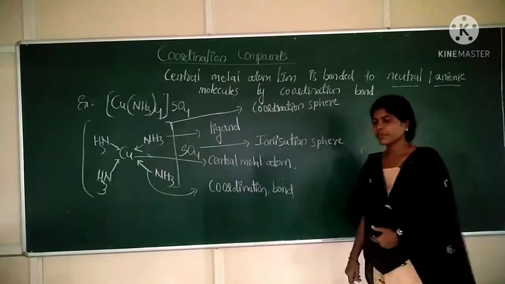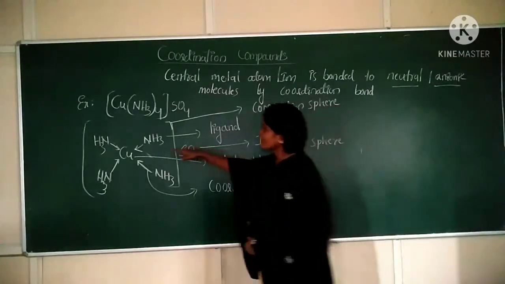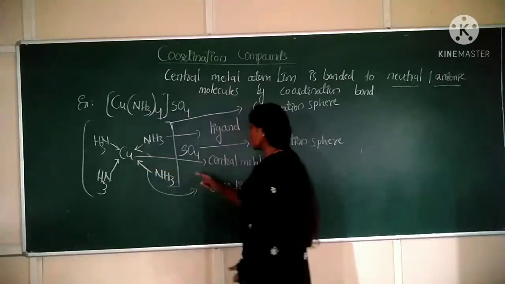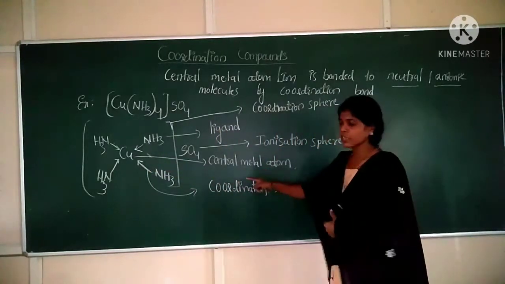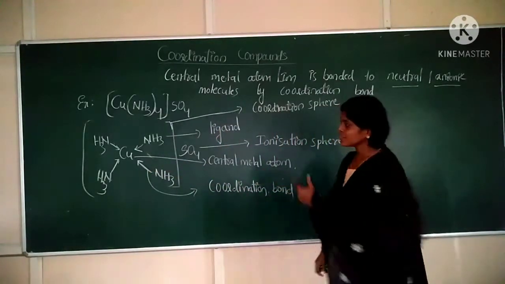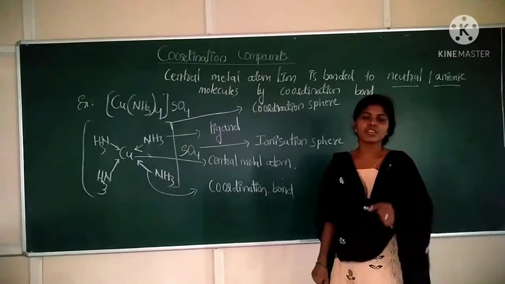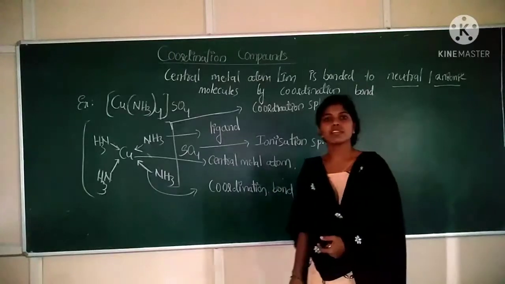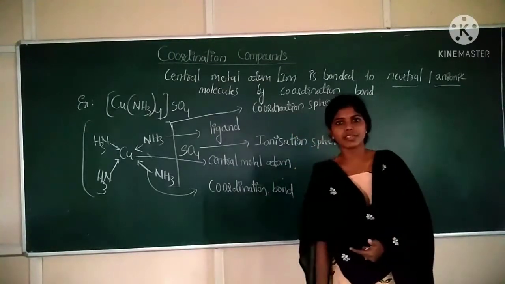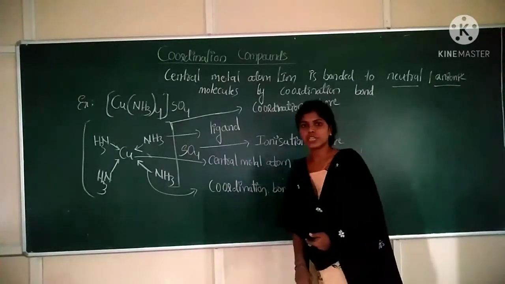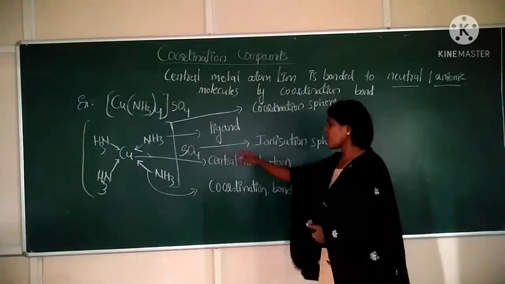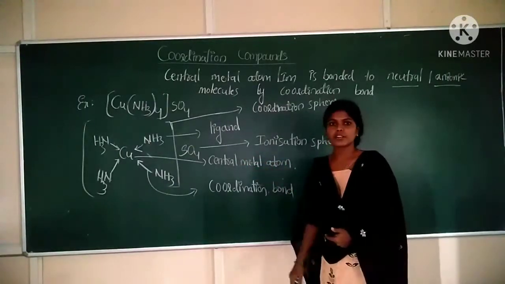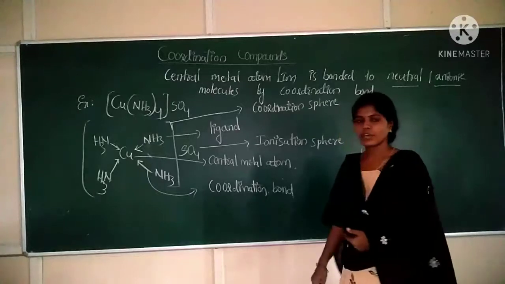Now define them one by one. I will start from copper. Copper is here the central metal atom. It is a d-block element. D-block elements readily form coordination compounds. Now this copper is here the central metal atom or ion. Then what is a central metal atom or ion?